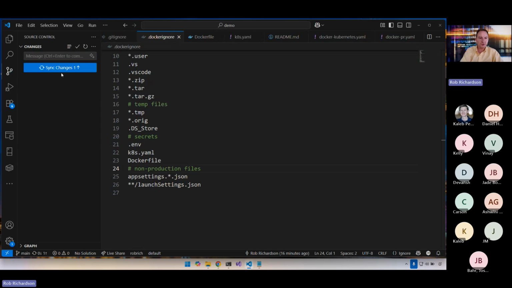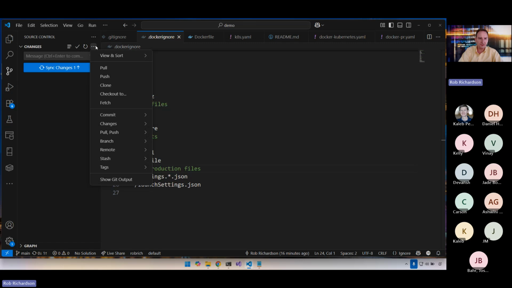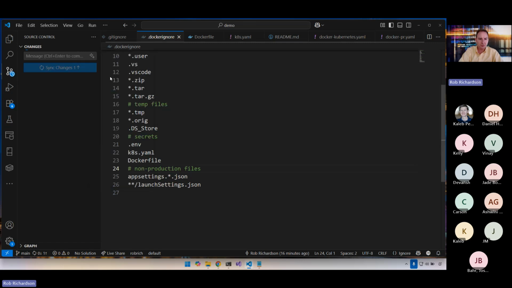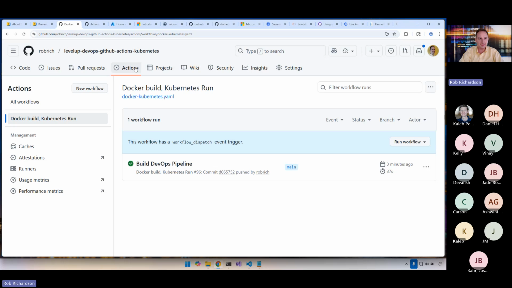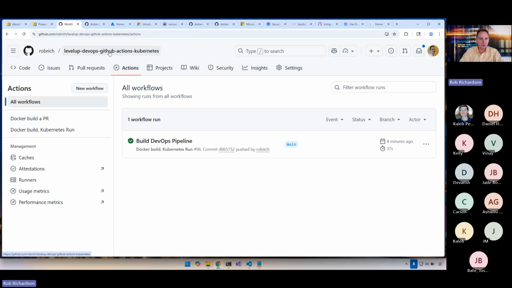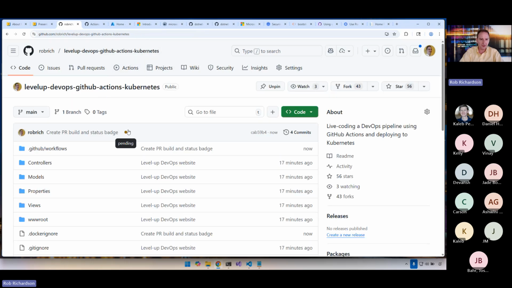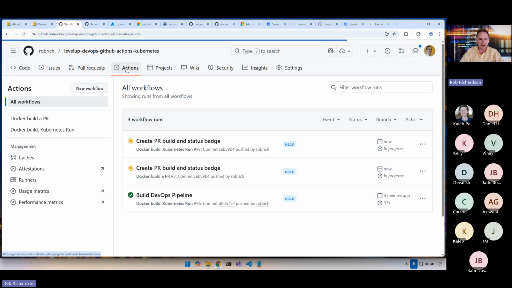Last time we pushed from the command line, let's push inside of VS Code this time. Push that up to GitHub. And now we can see that run. Last time we went in this way. This time let's go in this way to actions. Here's our build. Oh, I see I forgot a piece.